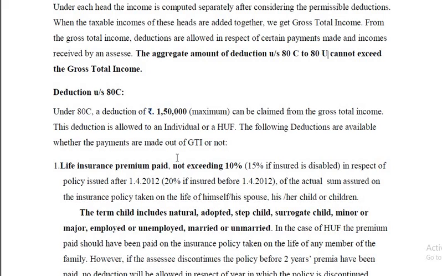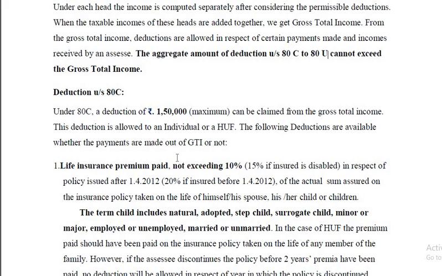So under section 80C, the maximum deduction is 1,50,000. But supposing the qualifying amount is less than 1,50,000, supposing it is say 1,10,000, then the rule is the qualifying amount 1,10,000 or rupees 1,50,000, whichever is less.